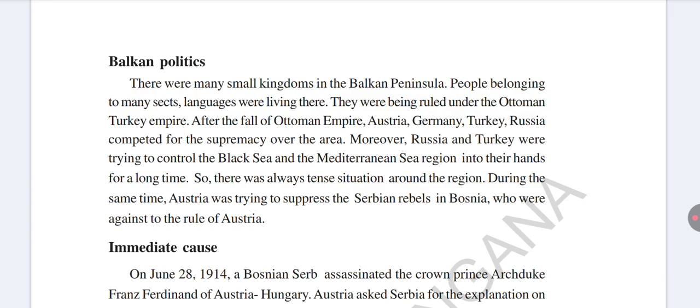In these small kingdoms, different sections of people who spoke different languages were living. The Balkan peoples were under the control of the Ottoman Turkish Empire.